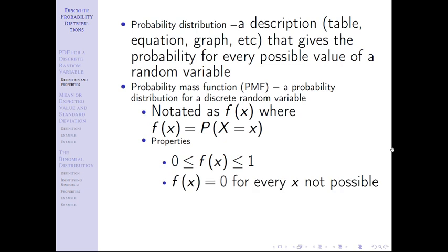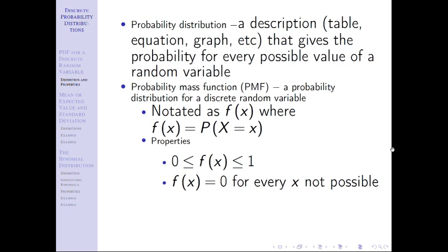f of x equals 0 for every x. That is not possible. Now, there's a lot of eloquent ways to describe this and fancy terms you may see depending on what other resources you may look at. It's just easy for me to think about it: if it's not possible, then f of x equals 0. That should make sense, right? Because again, f of x is a probability.